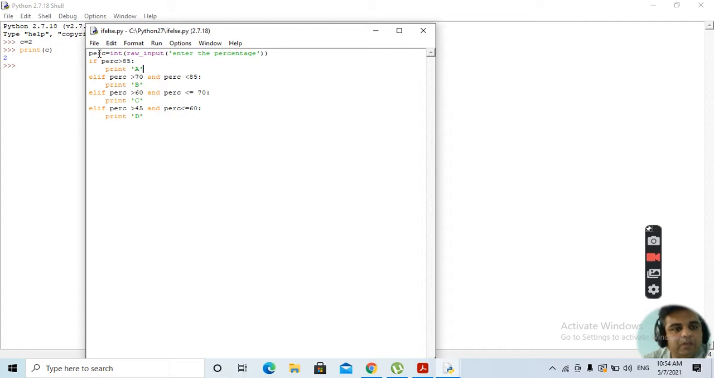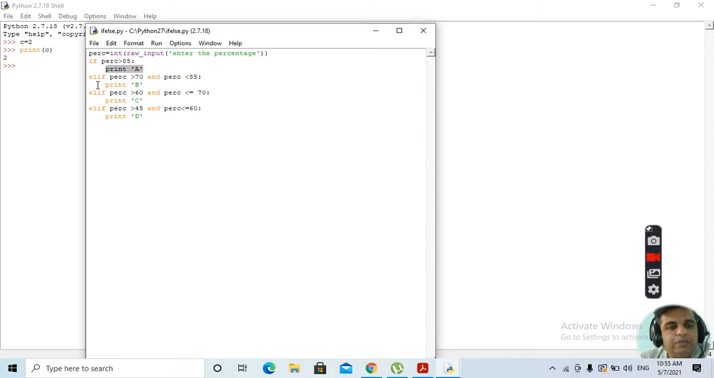So this is how we're getting the input from the keyboard. Clear? Now, with the means of if and elif conditions, we'll be specifying the various conditions. Right now, if PERC, if the value inputted is greater than 85, if the percentage value is greater than 85, then it will print A.